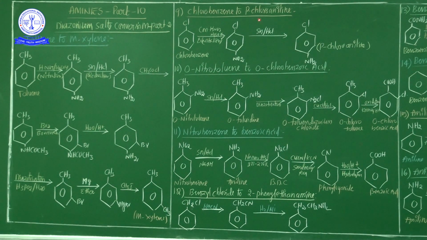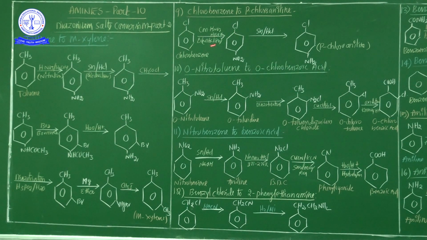Chlorobenzene to parachloroaniline. Here chlorobenzene is there. How is it converted into aniline? Aniline is nothing but an NH2 group. So thinking about this equation, aniline means definitely an amino group is there. Chlorobenzene is involved in the nitration process, hence nitrochlorobenzene is formed.